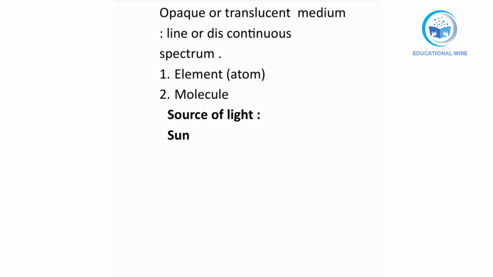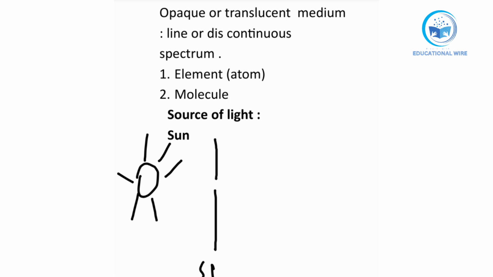So here we have taken one source of light, that is the sun. Here we have taken one regulator, and this regulator has a name, that is called slit. What happens when the sun rays come together through this regulator? This regulator has a hole, just one hole in between. Through this hole, the sun rays move together from here.